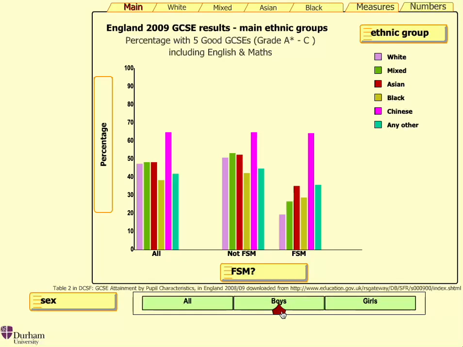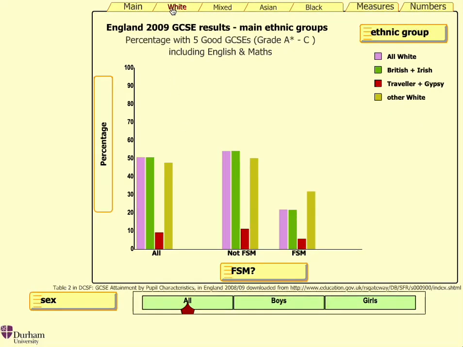If we move to a different page, we're able to drill down further into the data and disaggregate the ethnic groups further where data is available. This allows us to see that categorizations such as ethnic group are not homogeneous and warn us to be careful about overgeneralization.